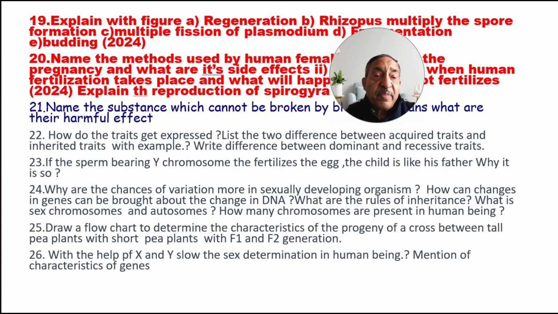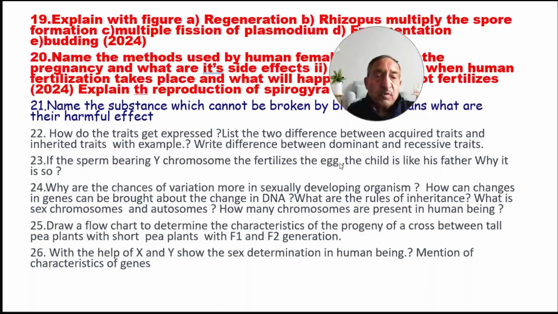Next question: if the sperm bearing Y chromosome fertilizes the egg, the child is likely to be like his father. Why is it so? Next, question number 24. Why are the chances of variation more in sexually developing organisms? How can changes in the genes be brought about by changes in the DNA?